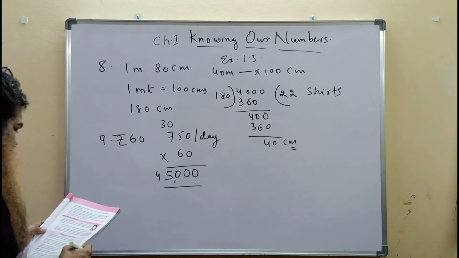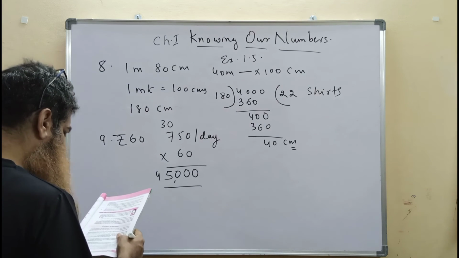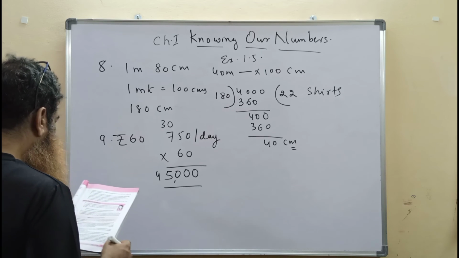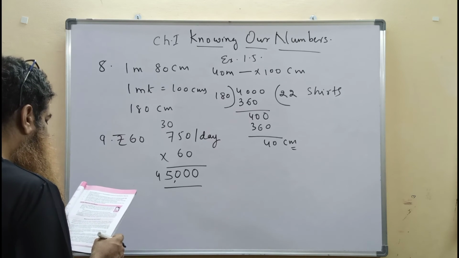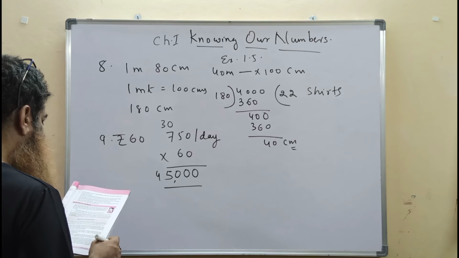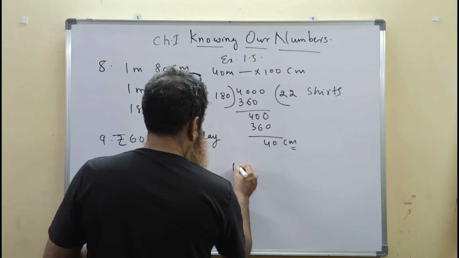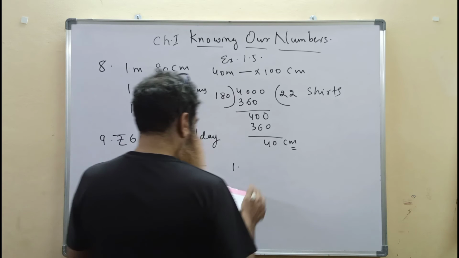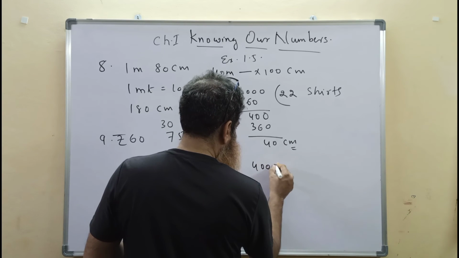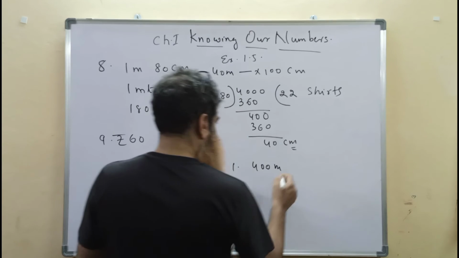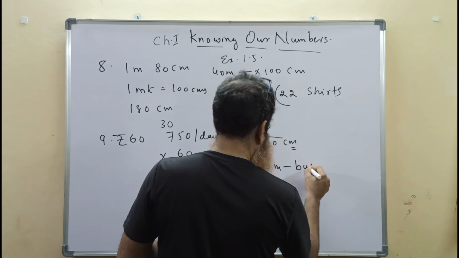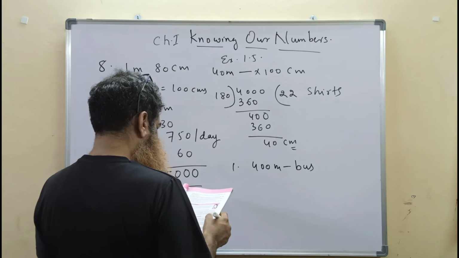Think, discuss, and write. On page number 13, you live in Ahmedabad and you traveled 400 meters by bus to reach the nearest station.